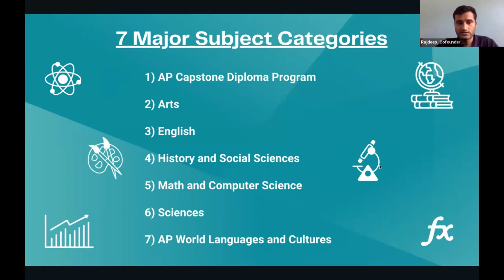Then you have Arts, English, History and Social Science, Maths and Computer Science, Sciences, AP World Language and Literature. Just to take an example, under Maths and Computer Science, you have AP Calculus AB, AP Calculus BC, AP Statistics, AP Computer Science A, and AP Computer Science Principles. Similarly, in all the other 6 categories, you will have certain subjects which fall under them.